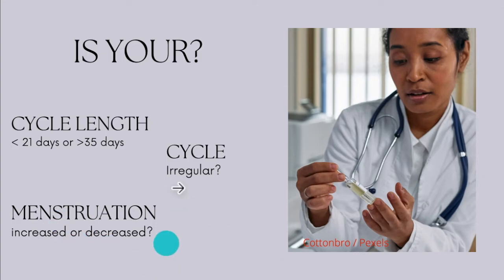So the third thing I'm going to talk about that you need to have in mind is your menstruation. Is your menstruation increased or decreased? This one is unique to you, baby girl. This one is unique to you. It has nothing to do with anyone. If your period normally lasts for like 3 days and you're bleeding for 3 days, and in a day you use maybe 2 pads, and all of a sudden you're noticing that your period is now lasting for 6 days, and one day you're using 5 pads and you're feeling dizzy, go to the hospital immediately.